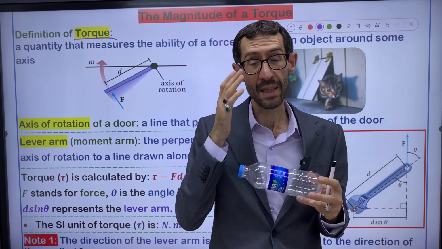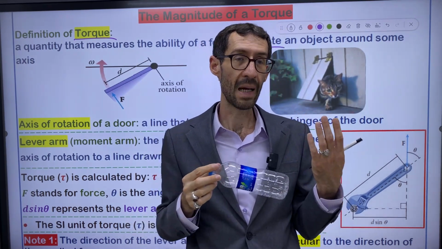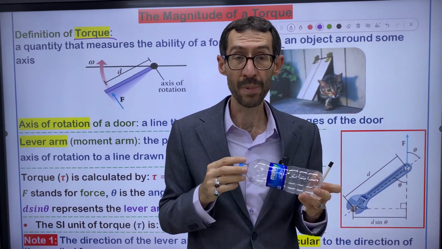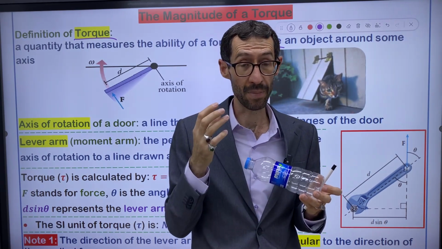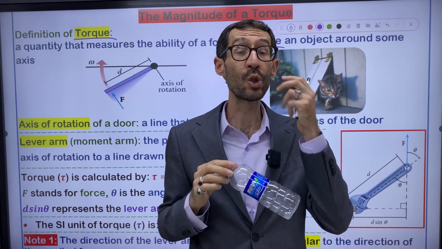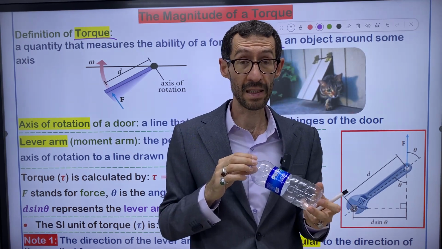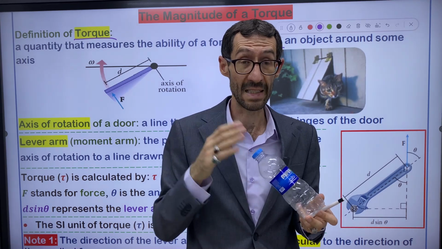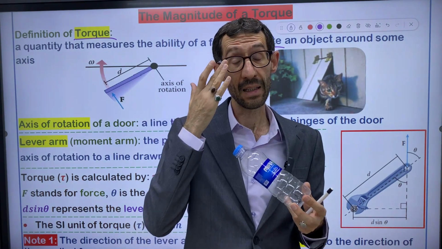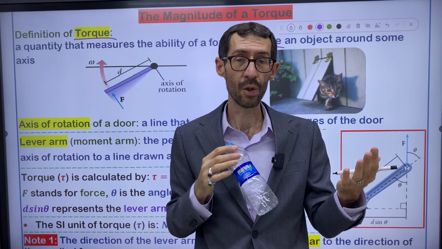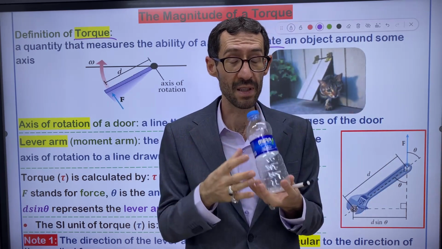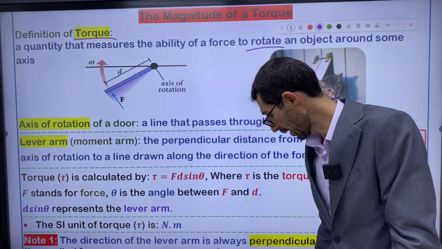Force is not enough for acting torque on an object. Force is not enough to rotate an object about itself, for example. So a force and distance together can rotate an object, right? Force and distance. Without distance, force does not have any ability to rotate an object, right? So the product of force and distance, simply we can say, is called torque.